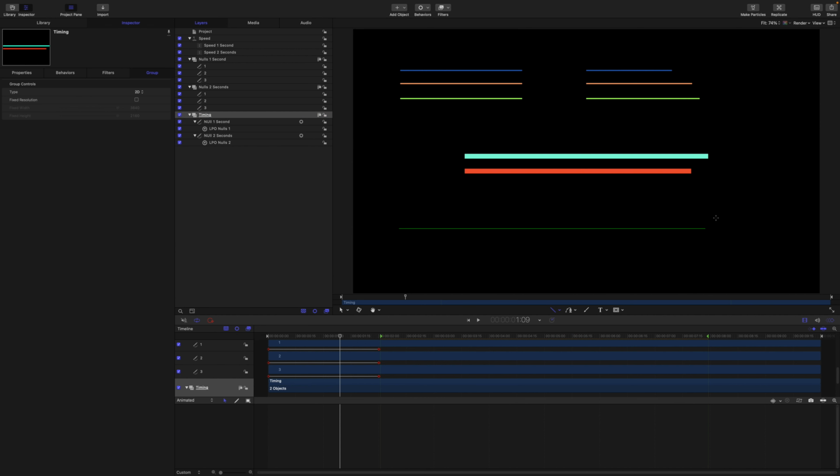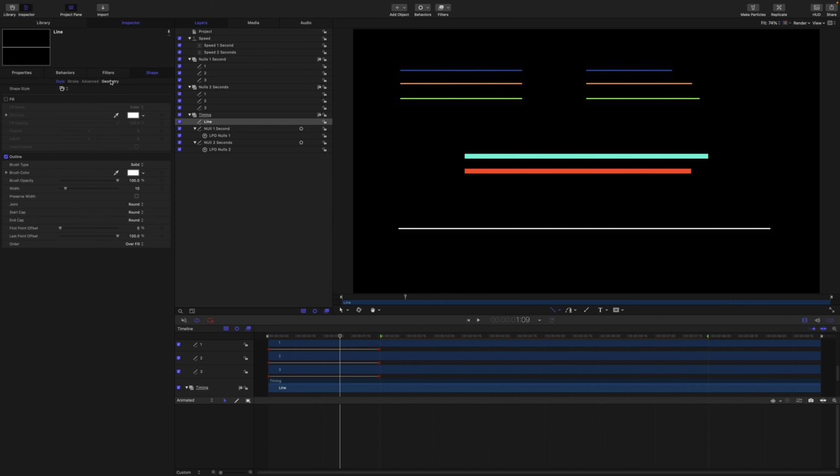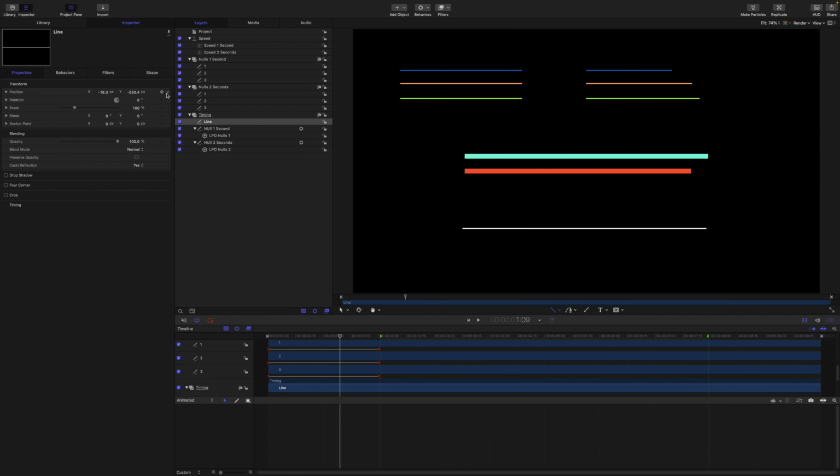Now I'll add another line to serve as the graphic. I'll set the x value for point 1 to -1000 and the value for point 2 at 1000, and reset the position. Then I'll move it below the nulls.